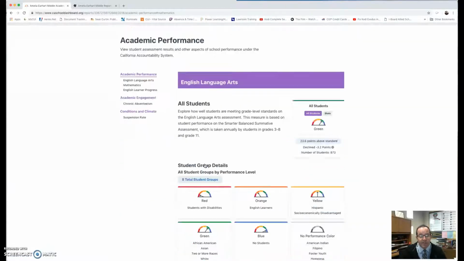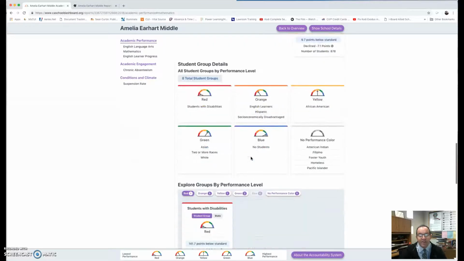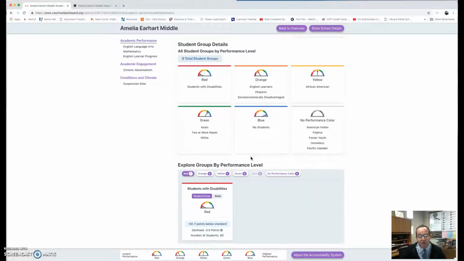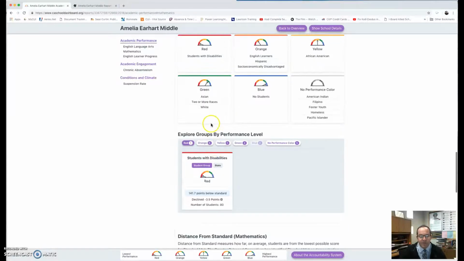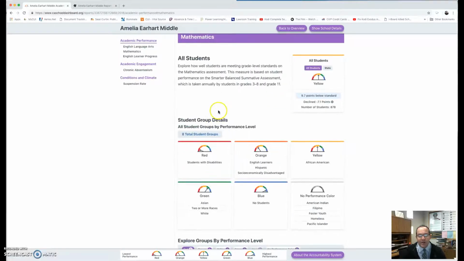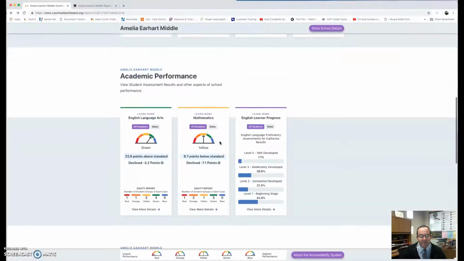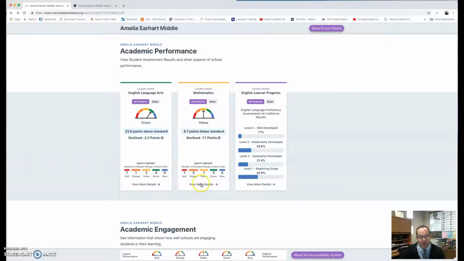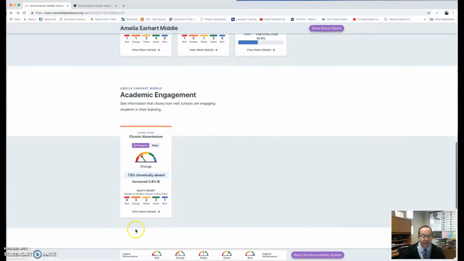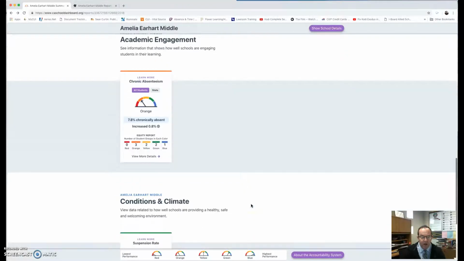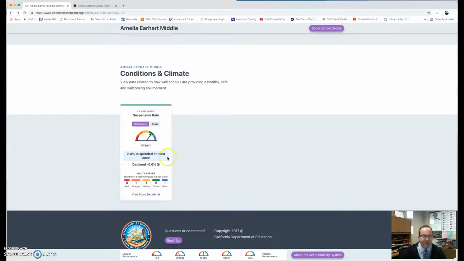You can get more details on all of this, and this will tell you the subgroups. In any of those areas, language arts, math, or the suspension rate, you can see the areas where we had our English learners, our Hispanic students, and our socioeconomically disadvantaged students in the orange. And you can look at students with disabilities and so forth. So it does give you a breakdown. But I will go back. Again, when you look at these areas right here, you can see more details: language arts, math, English learners, and then academic engagement, which was chronic absenteeism. And lastly, I forgot to mention, sorry, suspension rate.